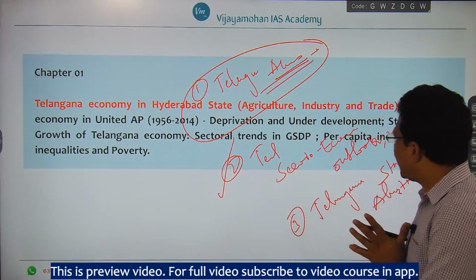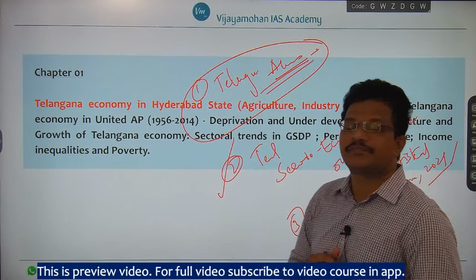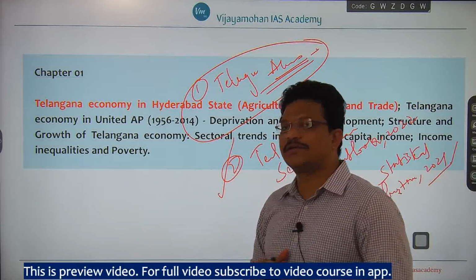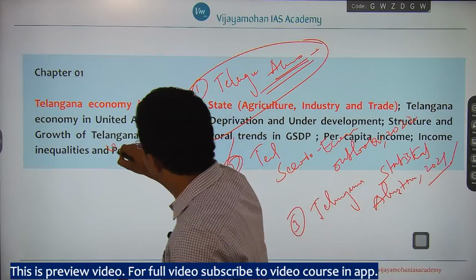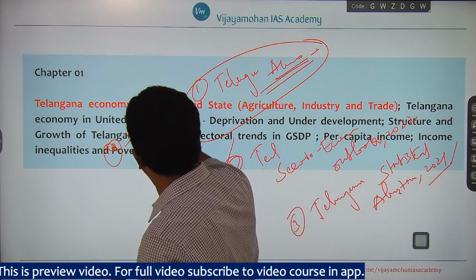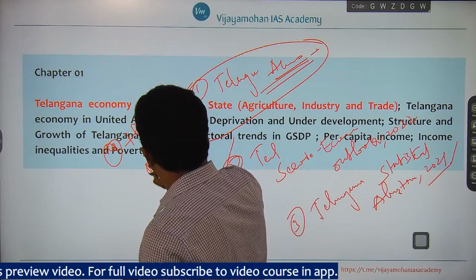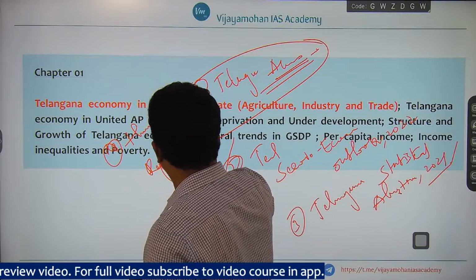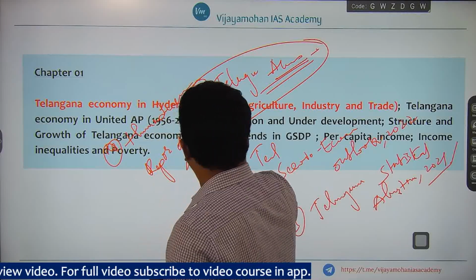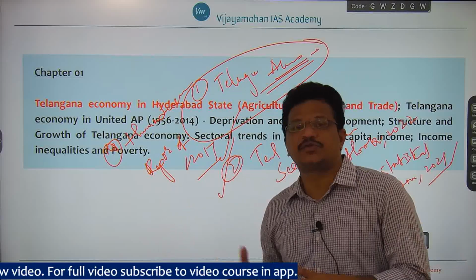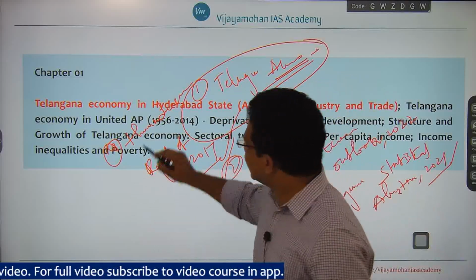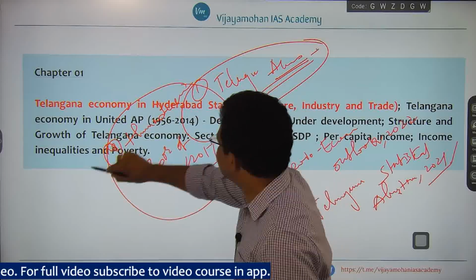And here I want to tell you one more source which you can take recourse to, that is the Human Development Report of Telangana state 2017. It is related to 2017. You can selectively refer to this source also.